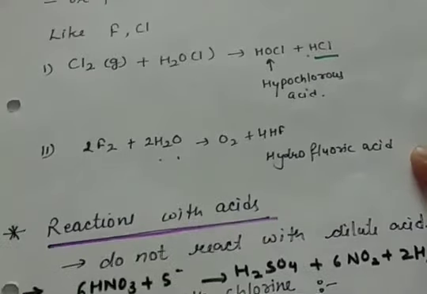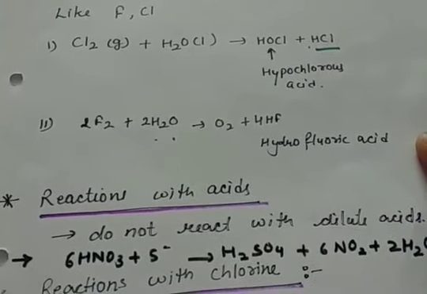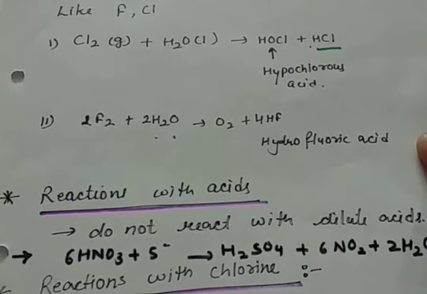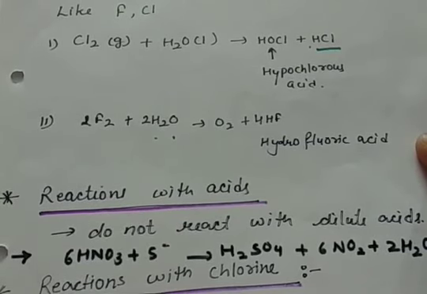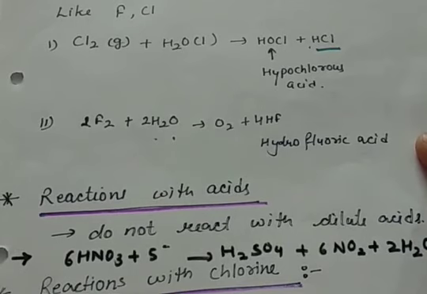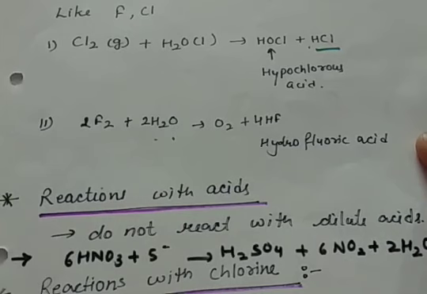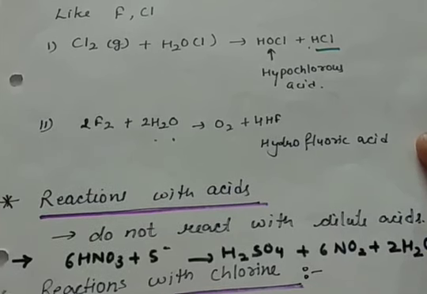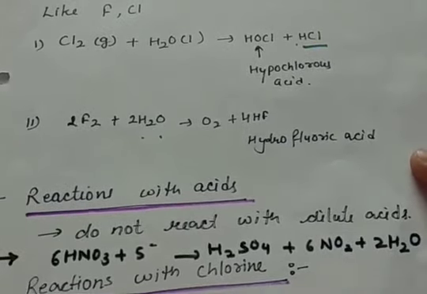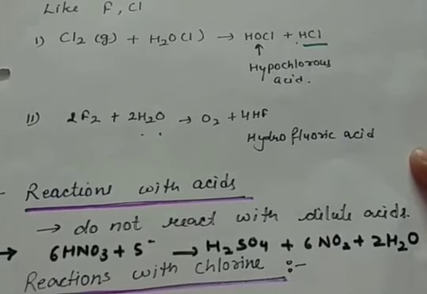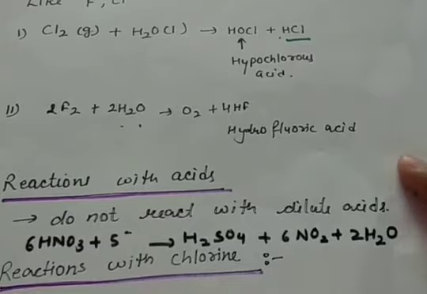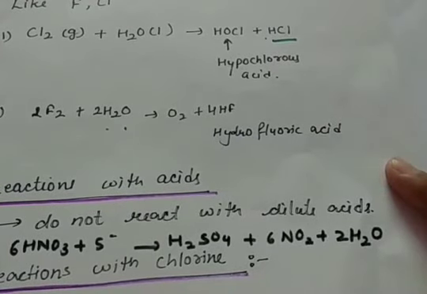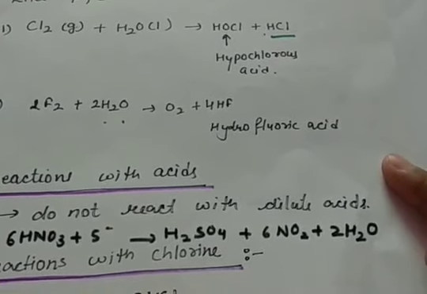Then let us see the reaction with acids. Non-metals either do not react with dilute acids, or they react with concentrated acids only. For example, if sulfur reacts with nitric acid, it forms H2SO4, that is sulfuric acid. Nitrogen oxide gas is evolved, and water is produced.